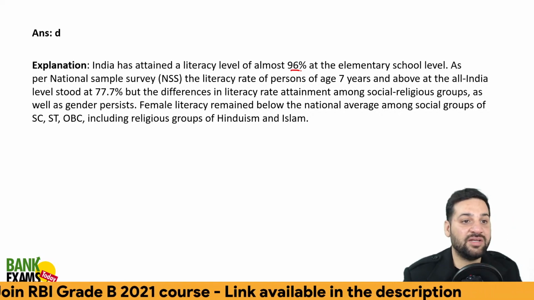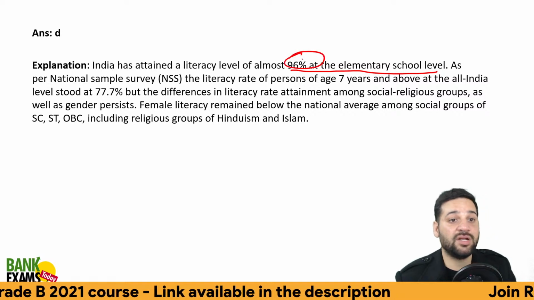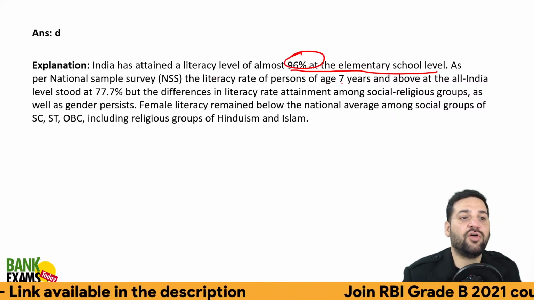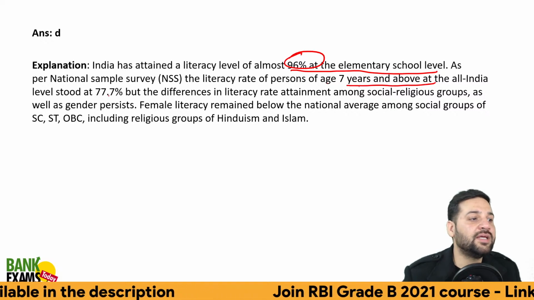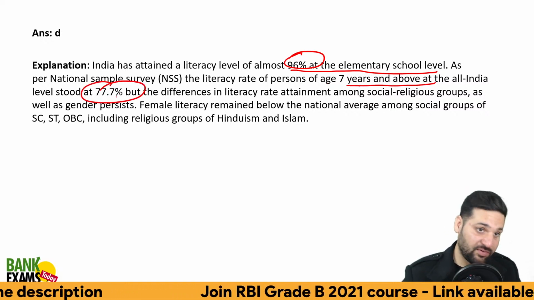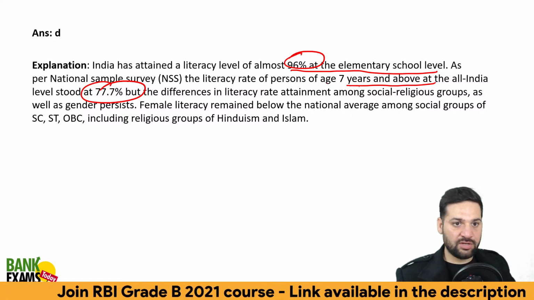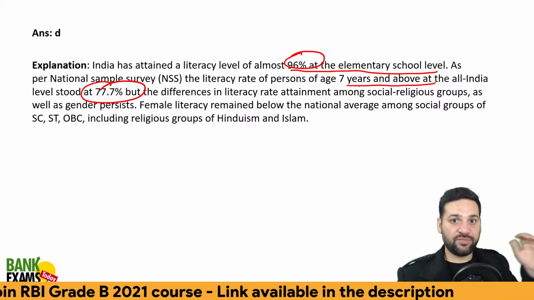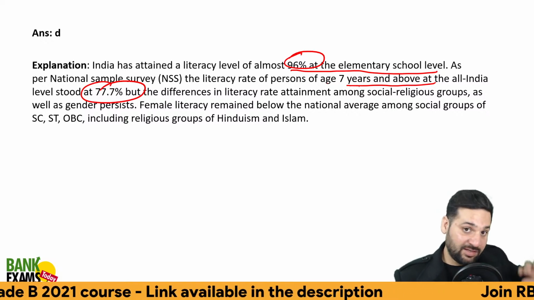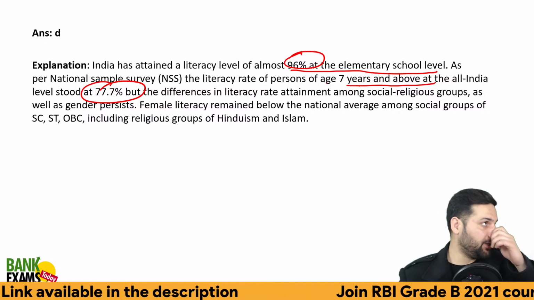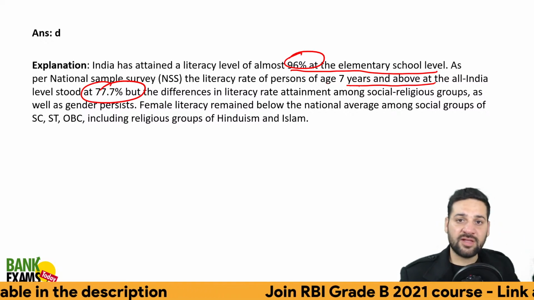96% at the elementary level, which is an amazing number. As per National Sample Survey, the literacy rate of persons of age 7 and above at all India level stood at 77.7%. While there are differences among various social, religious groups and genders, females are less literate than males. There are differences according to the location, the states.